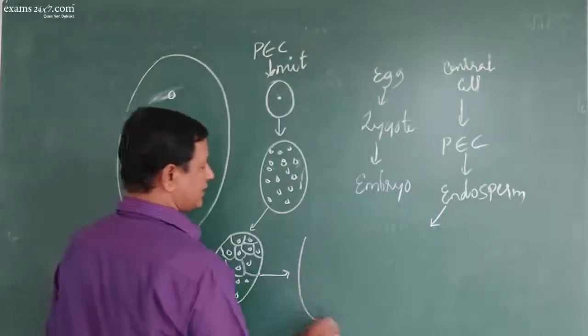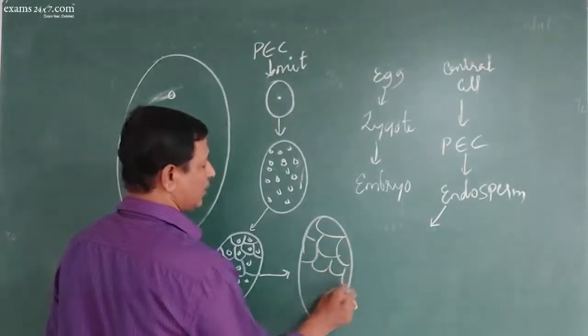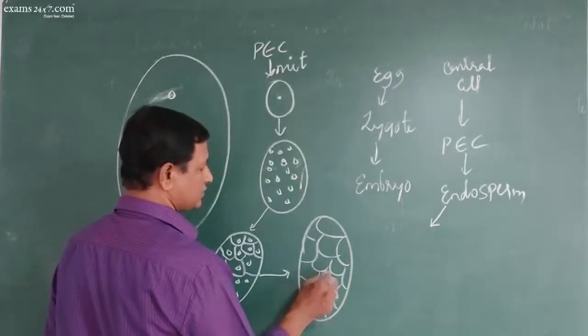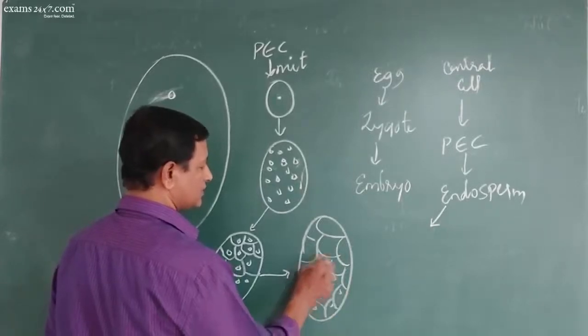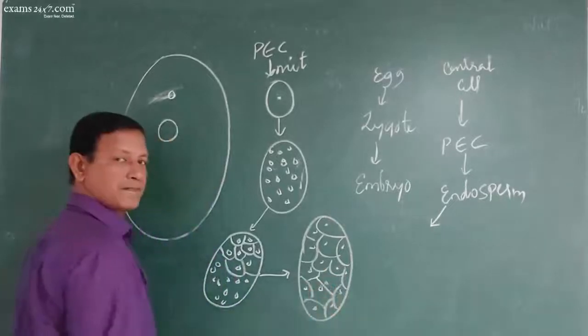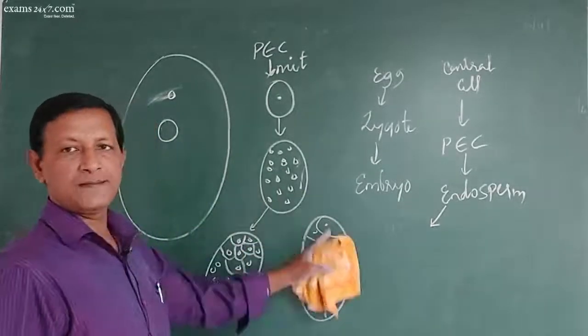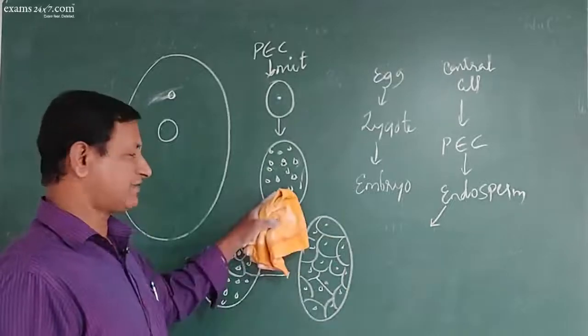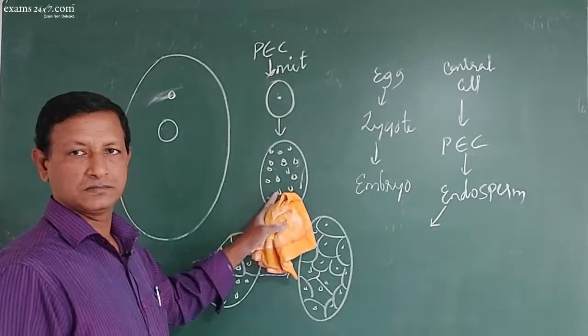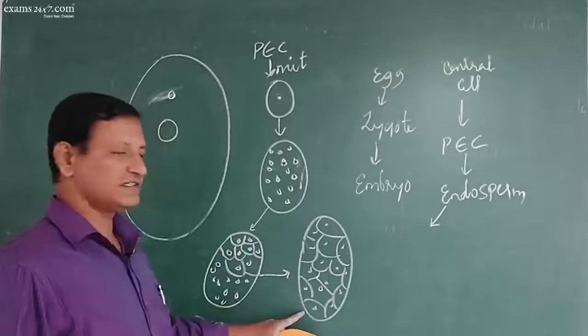Then finally the cellular stage, where all the nuclei get enclosed within cell walls like this. So these are the three stages. This is liquid endosperm, and this is cellular endosperm.